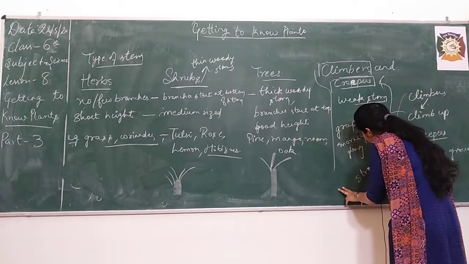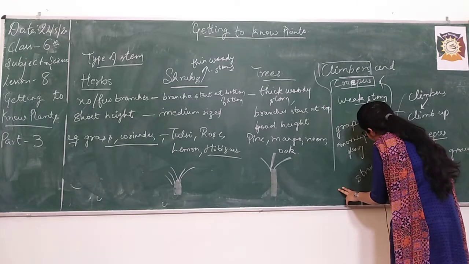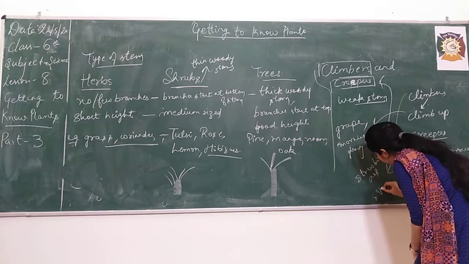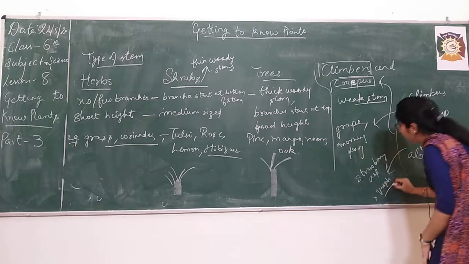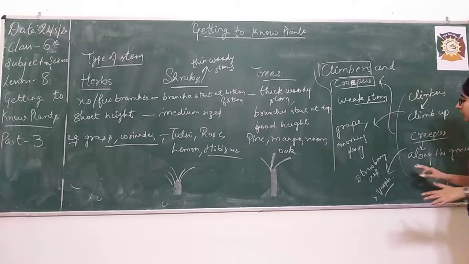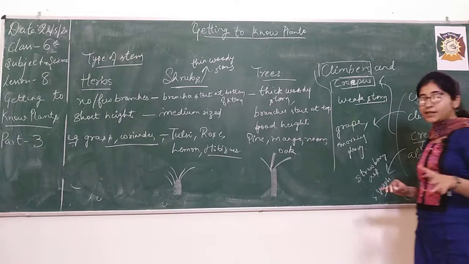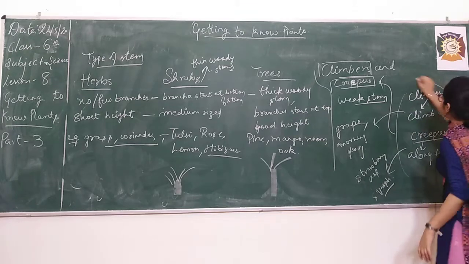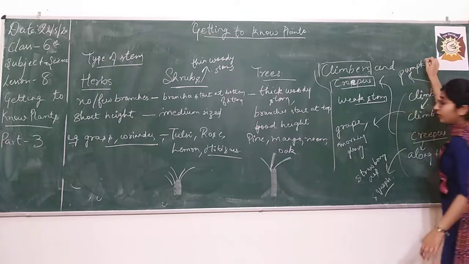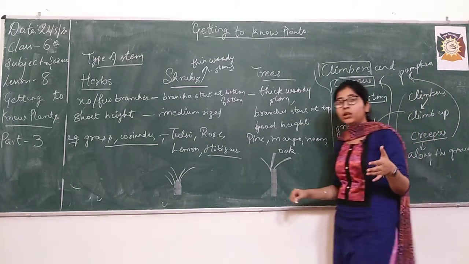One is strawberry. The strawberry plant is a creeper, and the other is the pumpkin plant. It also grows along the ground.